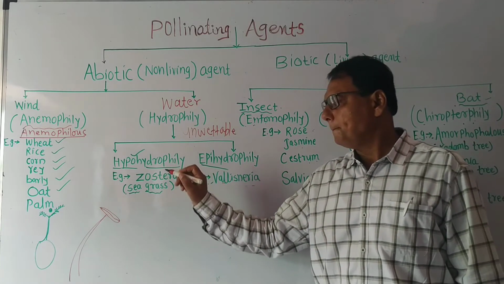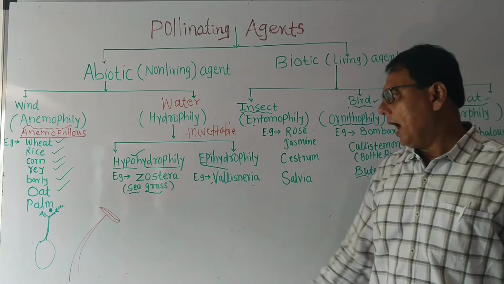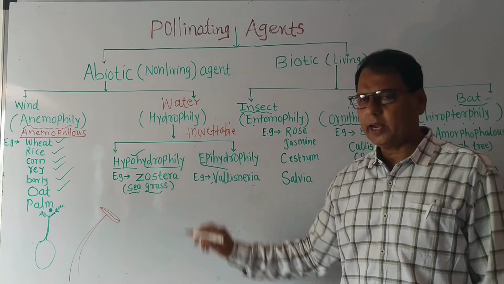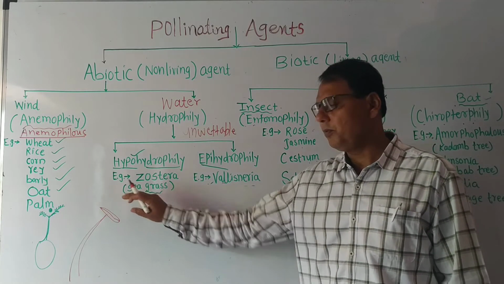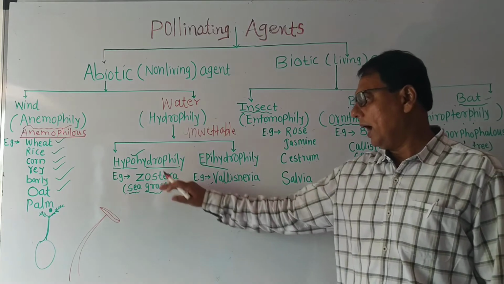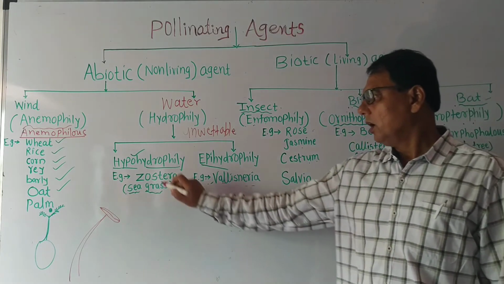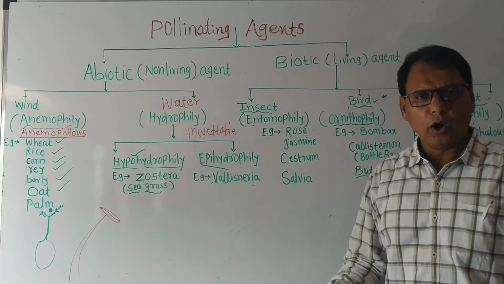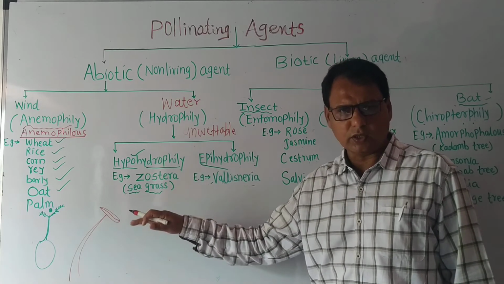Here the pollen grains are present below the surface of the water. For example, in Zostera, the pollen grains are caught by the female flowers and the process of pollination takes place. Pollen grains have higher specific gravity than water, so they are present below the surface of the water.